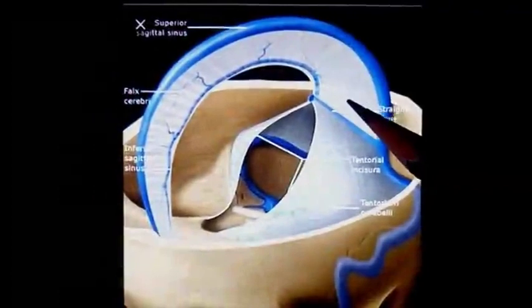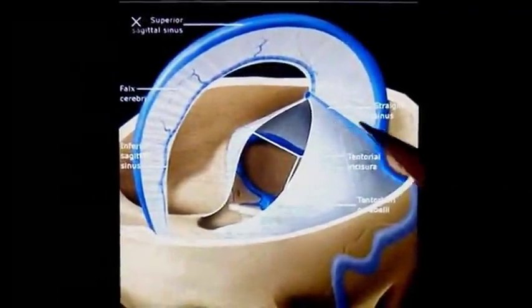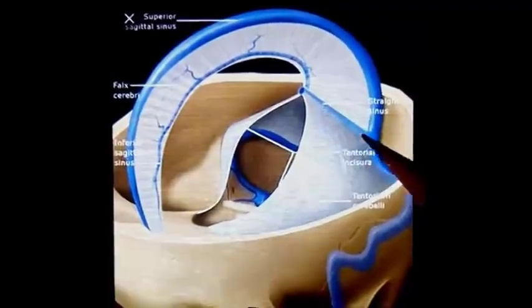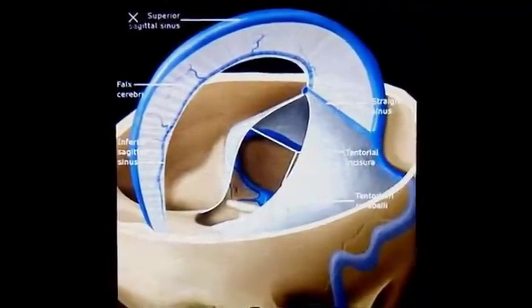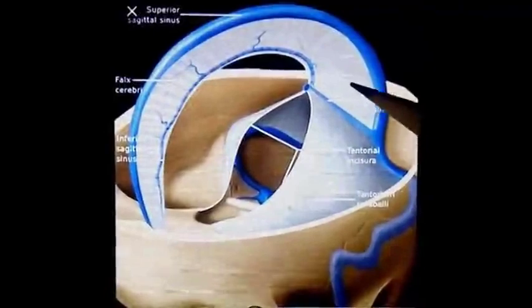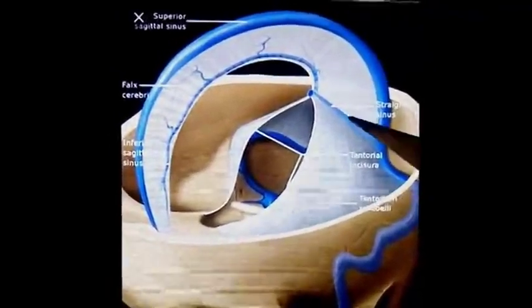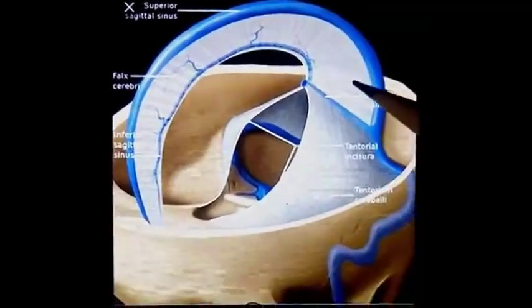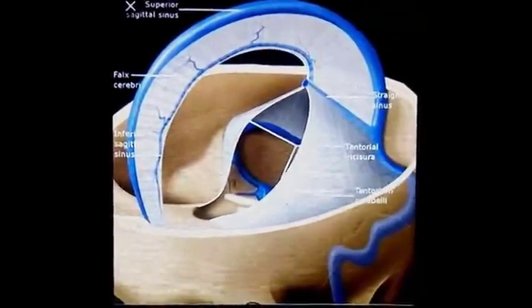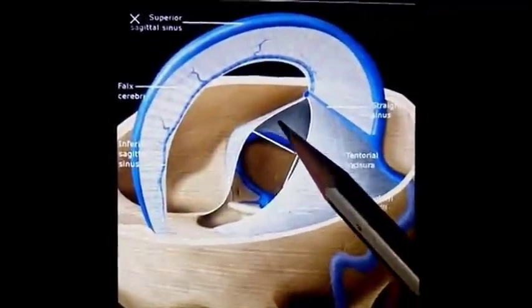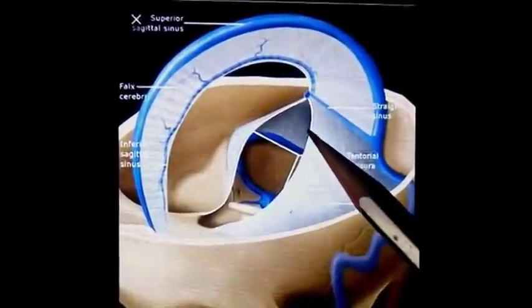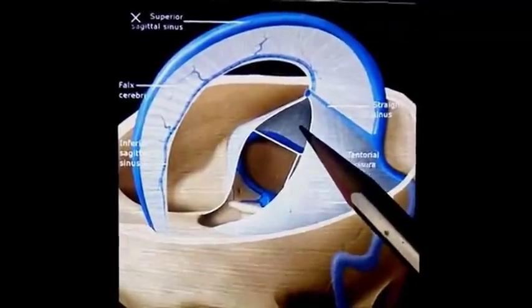Falx cerebri is attached to the superior surface, and at the line of attachment between these two folds there is the straight sinus. The superior surface is related to the occipital lobes of both cerebral hemispheres. The inferior surface is concave, and this concavity fits the convexity of the superior surface of the cerebellum.